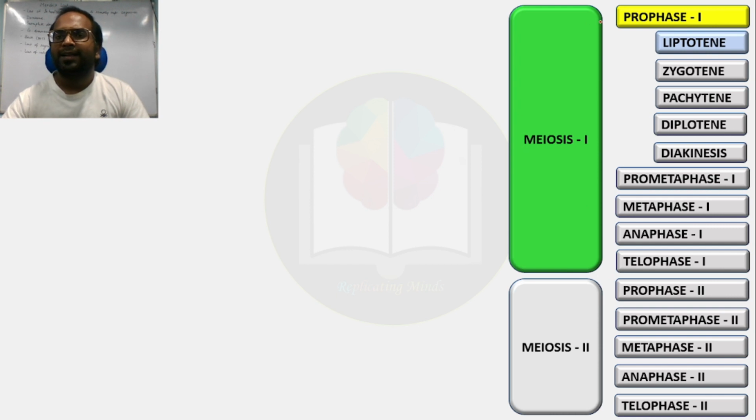You know the basic concepts about these steps, what type of process takes place in them: how the chromosomes start condensing, how they start moving towards the equator, and at what stage all the chromosomes are arranged at the metaphase plate. But leptotene, zygotene, pachytene, diplotene, and diakinesis are important steps which we will discuss in detail.